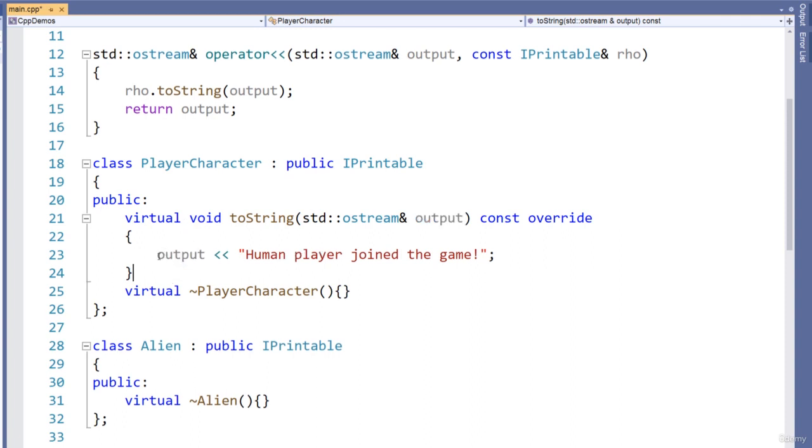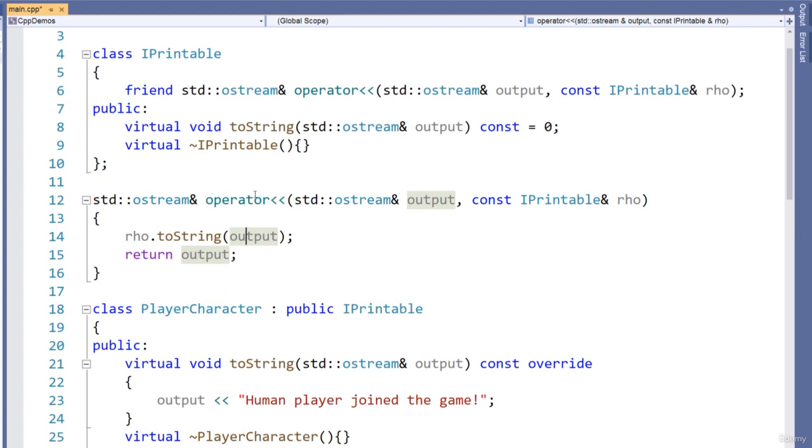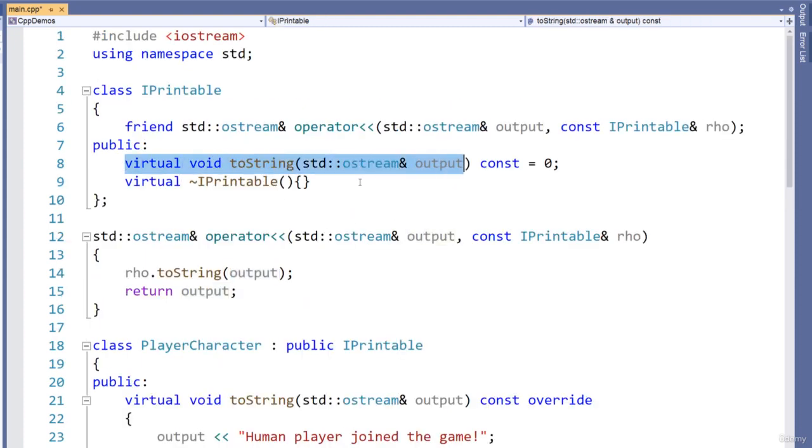So what does that mean? This statement right here is going to put the string literal, this character string, out to the output. Where does that come from? Well, we pass it in from the overloaded stream insertion operator over here. We are going to pass cout in. Okay, we have a reference to that, and we pass that reference into this function, which also accepts, as defined, an argument of type output stream, which again in this case is also going to be a reference to type output stream.